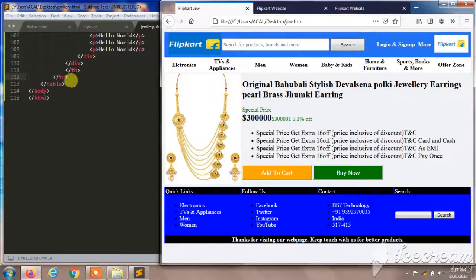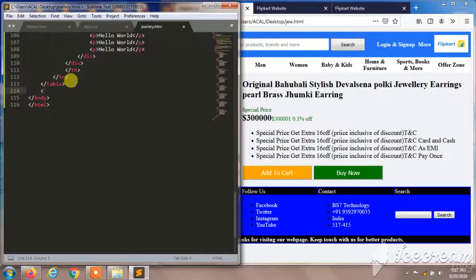Original bowls, and I'll create table, and I'll give the border. Border will be 0. So first of all we'll give 3, later we can change. So I'll give the width as 100%. After this I'll create tr.